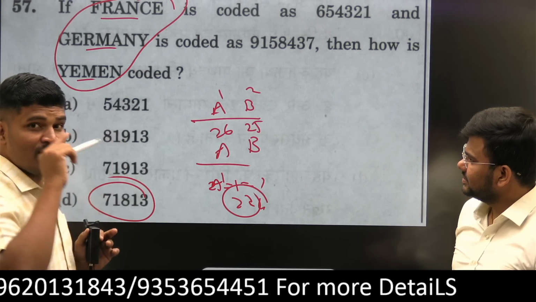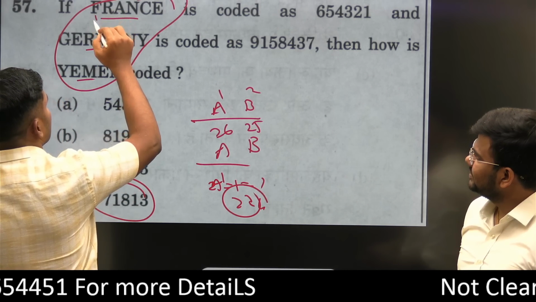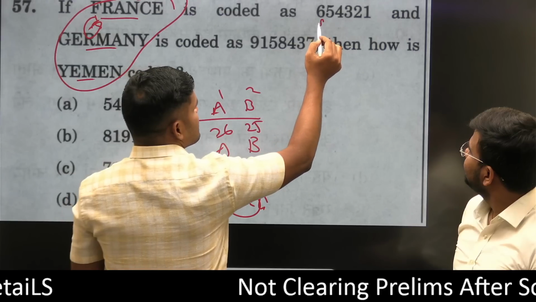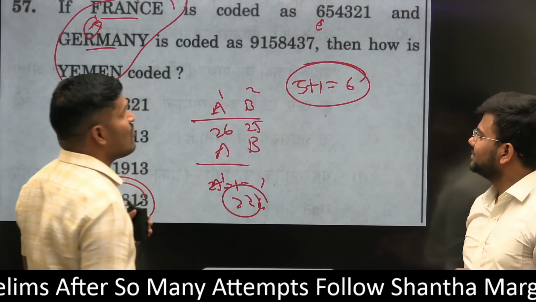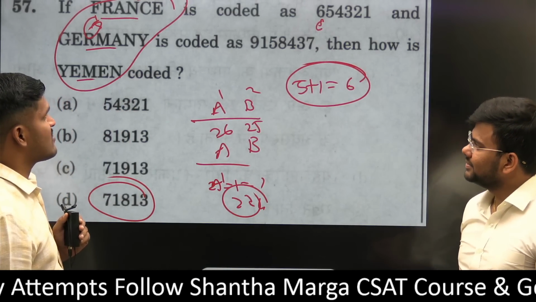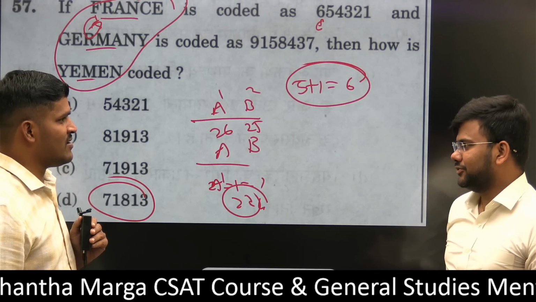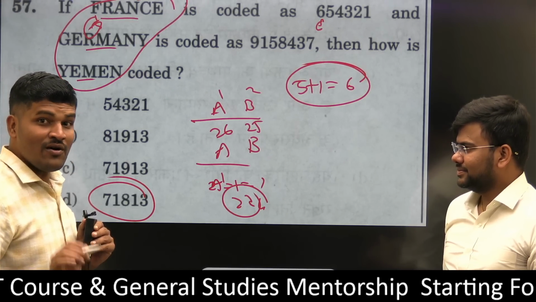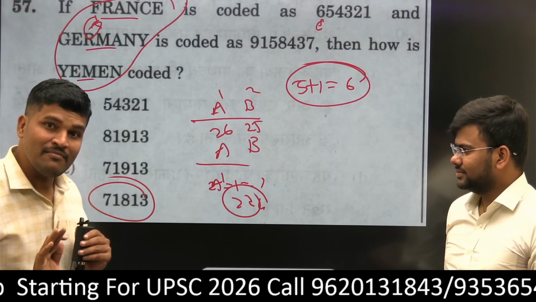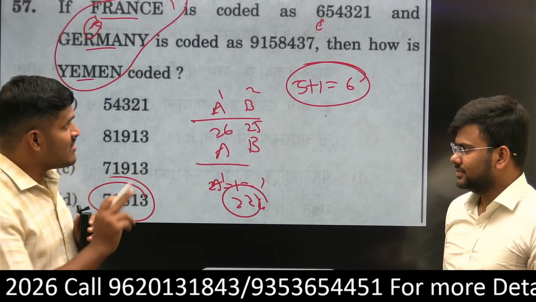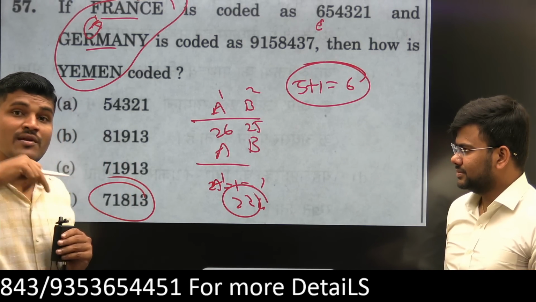And for your misfortune, F looks like 5, but here 6 is mentioned, so you are considering 5 plus 1 is equal to 6. If you go like this, things are going to become very difficult. So my point is, the question looks easy, but it is not easy. When you practice more, this question can be solved through your experience.